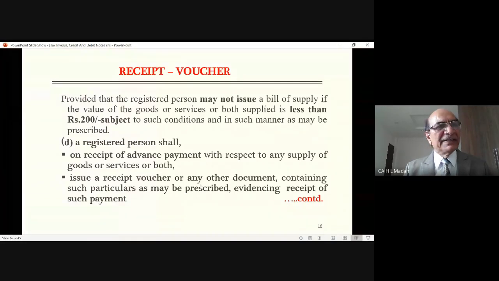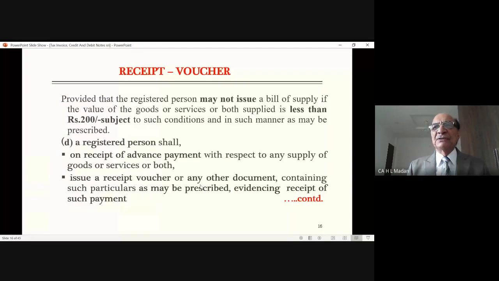And what will be written in that receipt, the rules will tell you, as may be prescribed, evidencing receipt of such payment, that you have received this payment. Why is it necessary? Look, in case of services, time of supply is when you receive the payment, even if you have not rendered the services. So in case of services, I'm telling you, not in goods. In case of services, whenever you receive some money in advance, then your GST liability arises there and then. There and then means you are liable to pay tax on that, even if services are not rendered.